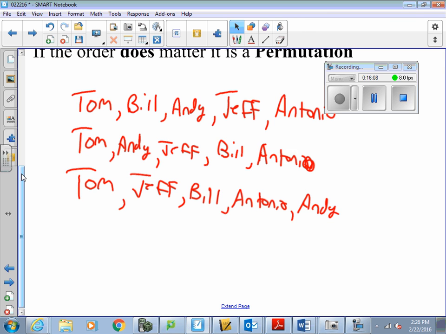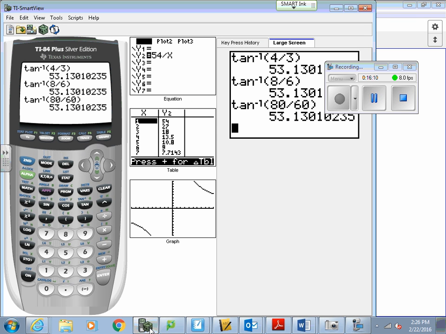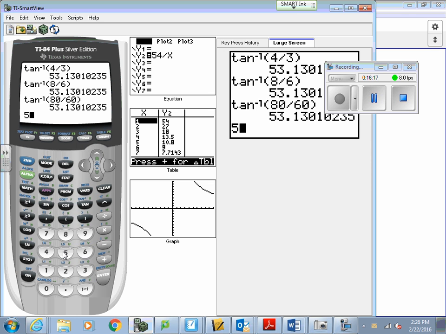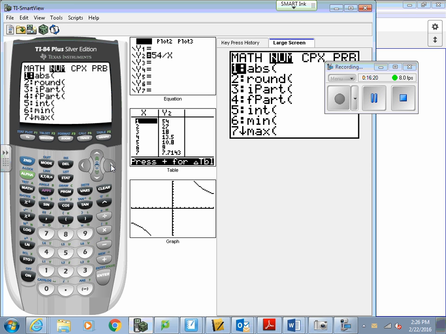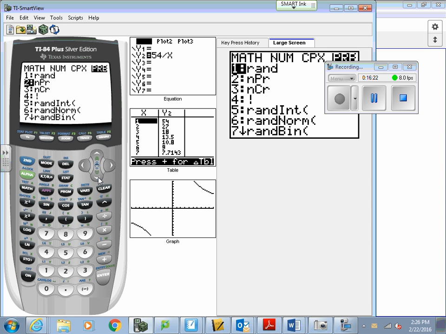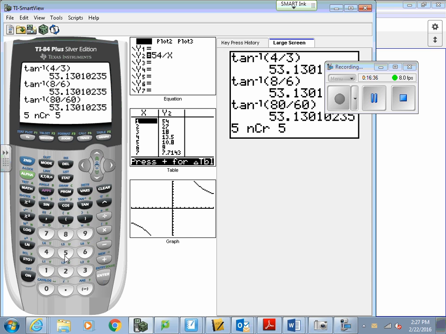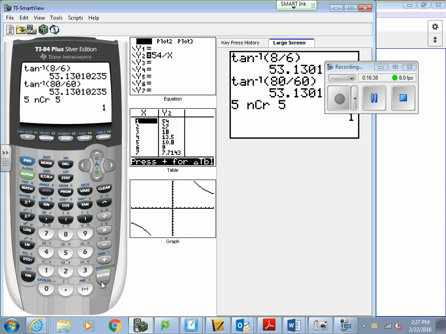If you go to the calculator, let's do a combination. I'll go 5, then I hit math. There might be a quicker way to do this; if there is, go ahead and do it that way. If I want to find how many possible combinations there are when you have 5 and you choose 5 out of those 5, it's going to be just 1. There's only one combination, because the order doesn't matter.